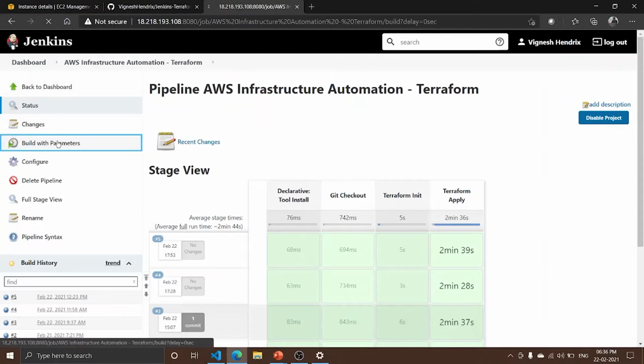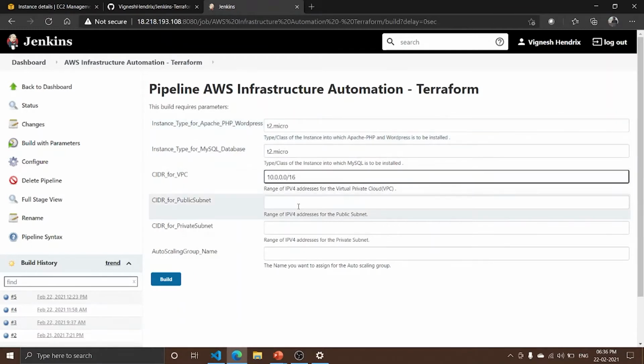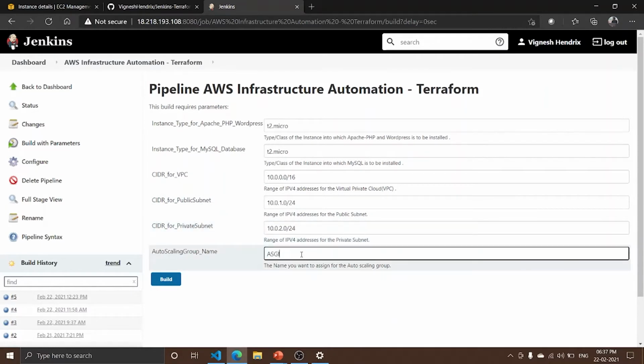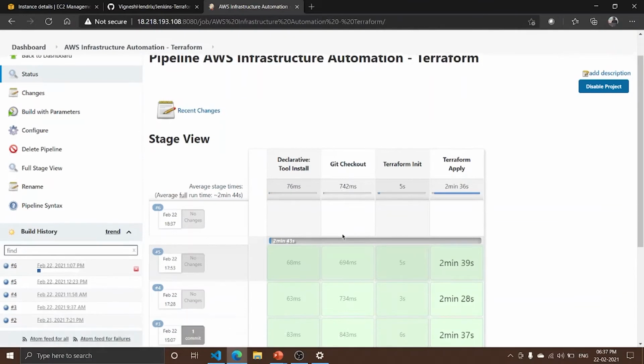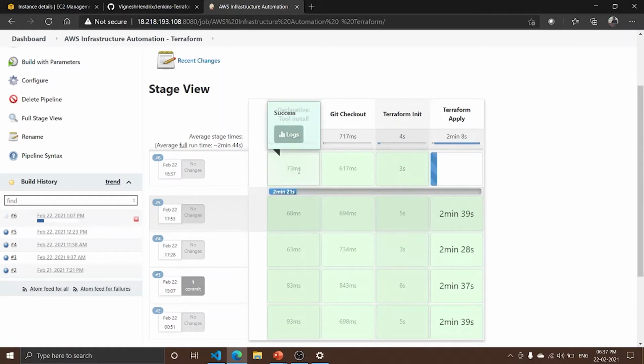Okay, so now I am going to build the pipeline. Let me give the input first. Instance type is t2.micro, which is free, that AWS offers us. The process has been started. First, the Terraform tool will be installed. So it is installed, and the GitHub repository is also checked out. The Terraform init command has been executed. So finally, the Terraform apply is executing.